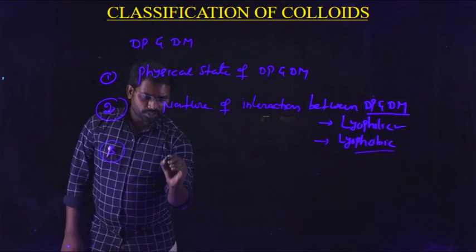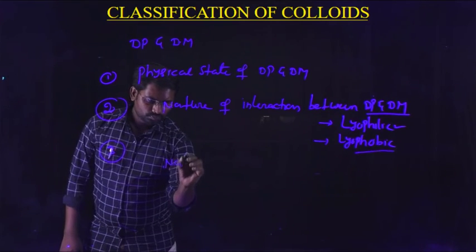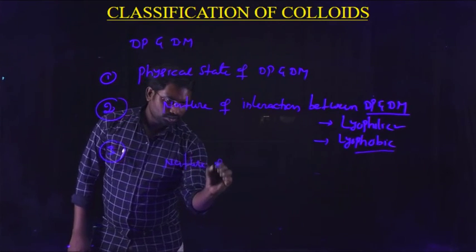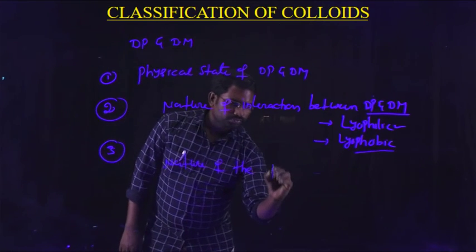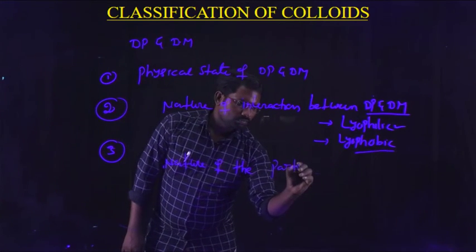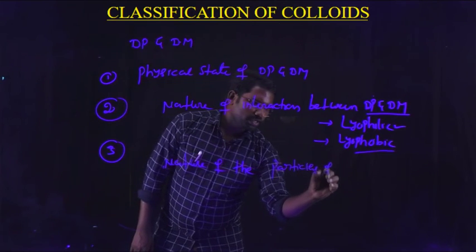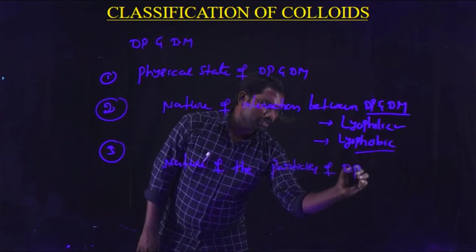Come to the third one, the nature of the particles of the dispersive phase.